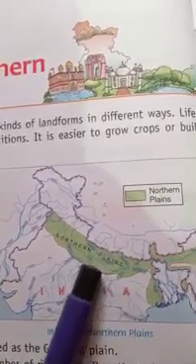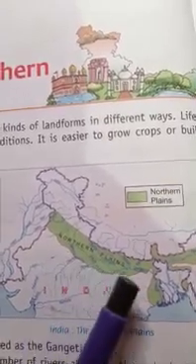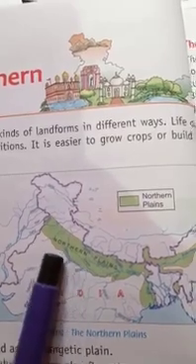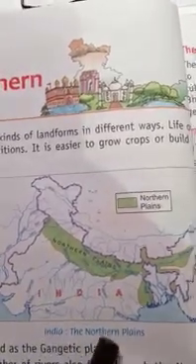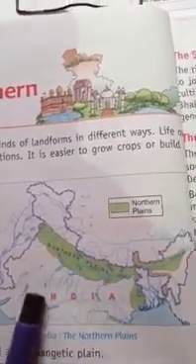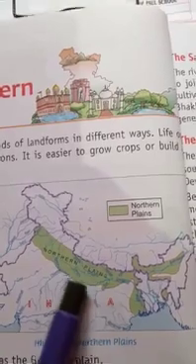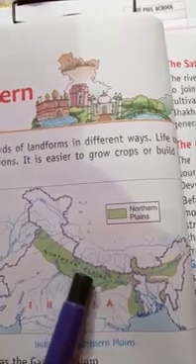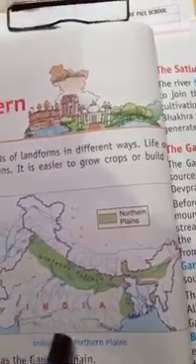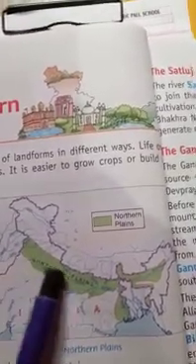These three rivers originate from the middle part of India, which is also called the Peninsular Plateau. They join the river Ganga, Yamuna, and other rivers, and they also take part in making the soil very fertile in the northern plains.